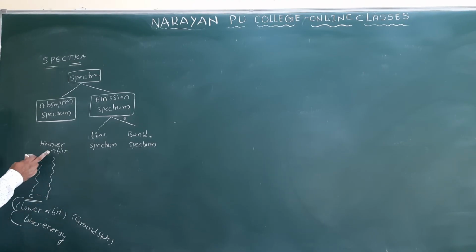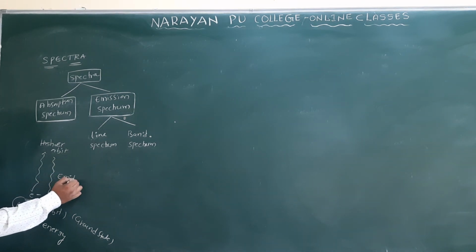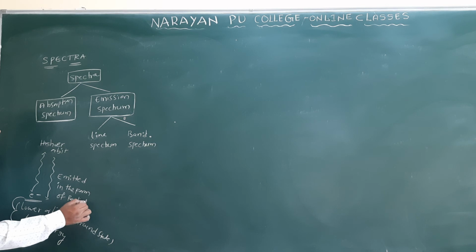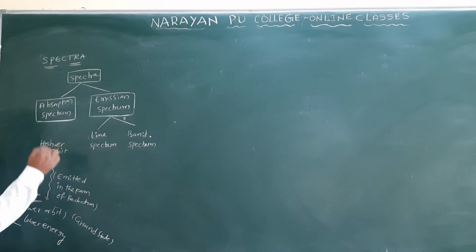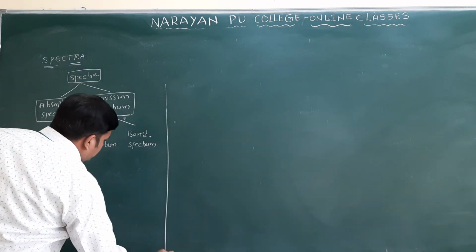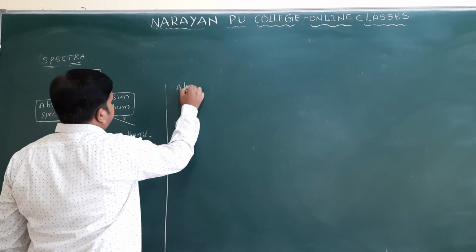Whenever the electron present in a higher orbit is unstable, it comes back to a lower energy state. The difference in energy is emitted in the form of radiation. This process takes place during absorption and emission. Clear? Understood all of you? Now we will discuss the absorption spectrum.